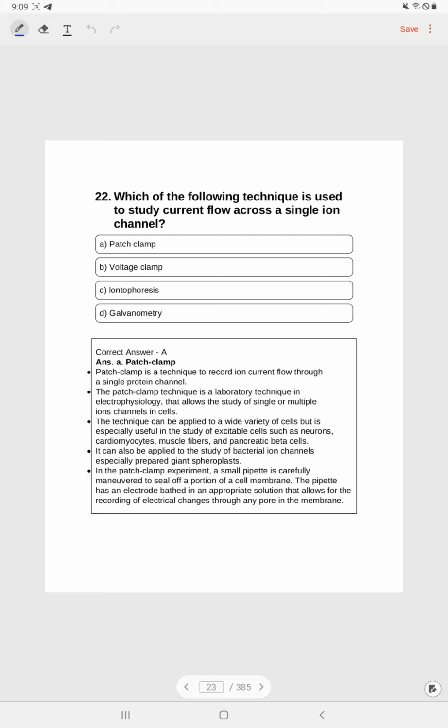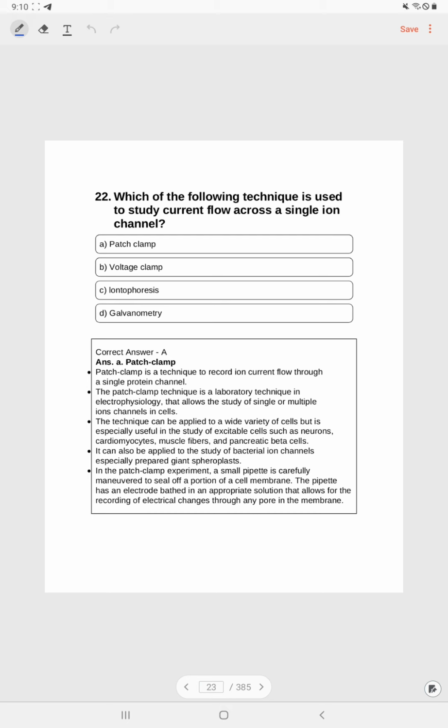Okay, question number 22. Which of the following techniques is used to study current flow across a single ion channel? A. Patch clamp. B. Voltage clamp. C. Iontophoresis. D. Galvanometry. Correct answer is A. Patch clamp.